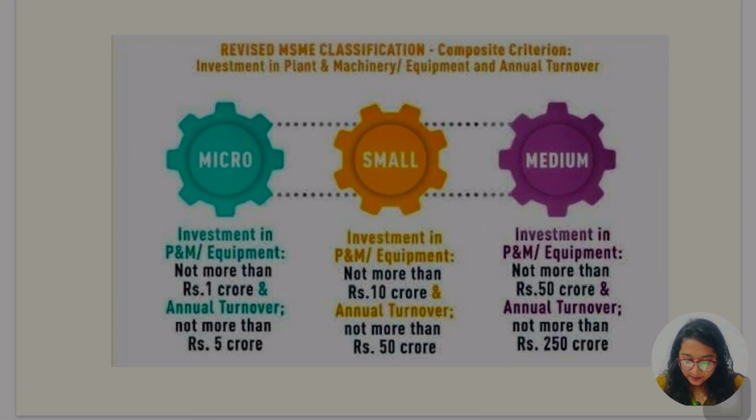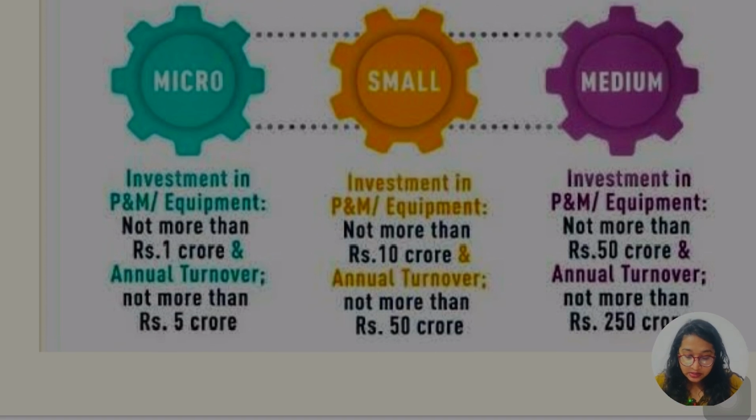Here comes the differentiation: how are we going to differentiate between these three? MSME stands for micro, then small, then medium enterprise. We have to understand how we are going to differentiate between them. We are going to differentiate among these three by two classifications. First is investment in plant and equipment, and second is annual turnover. For micro, the investment in plant and equipment shall not be more than 1 crore.